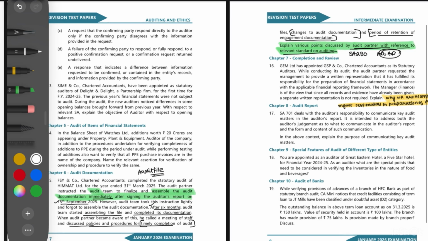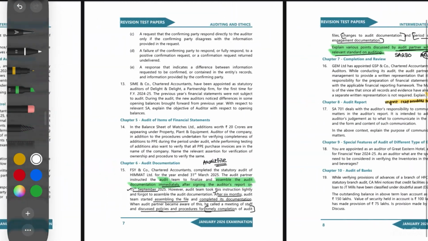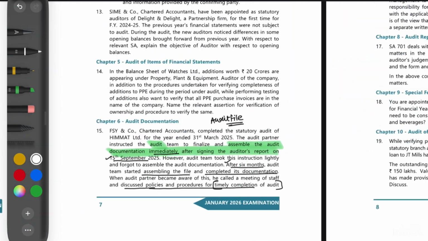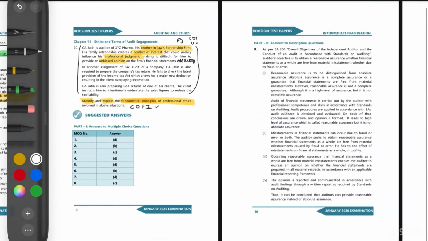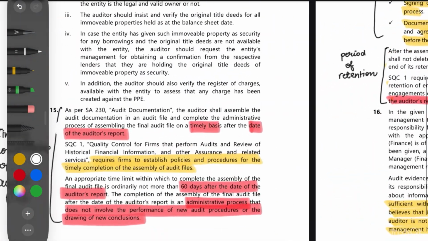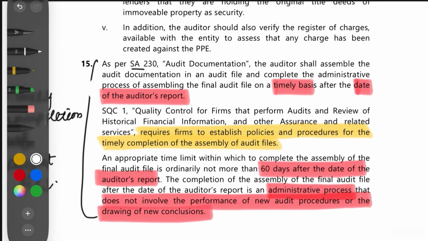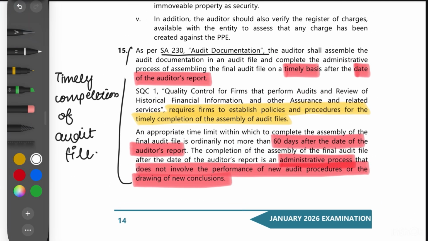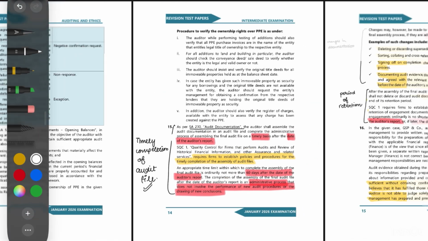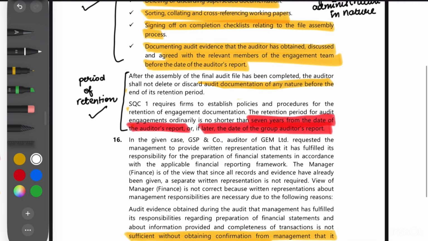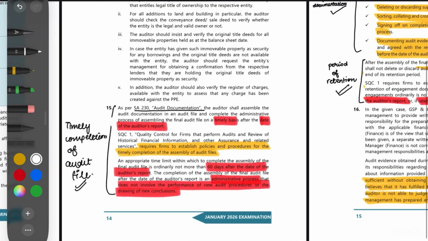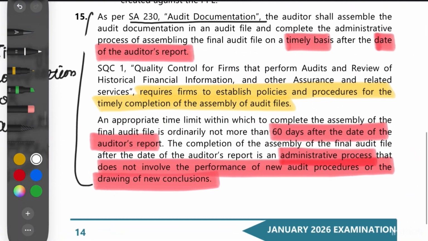So these are the things which have been discussed, and all these three things are separate topics in this chapter. So we have to give and explain all these three topics in detail. Now let us see what exactly the suggested answer is. Here we can see that we are referring to SA 230 audit documentation, and first of all in this first paragraph we are talking about the timely completion of audit file. This was the first matter which was discussed by the engagement partner. Next we are talking about the changes in audit documentation, and then we are talking about period of retention. So all these three things which have been discussed by the engagement partner have been asked for us to explain.